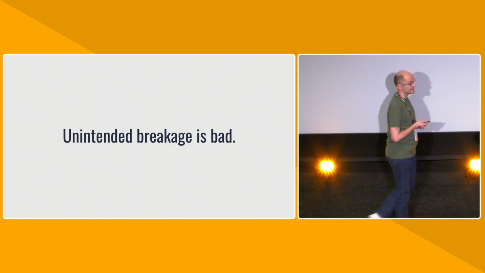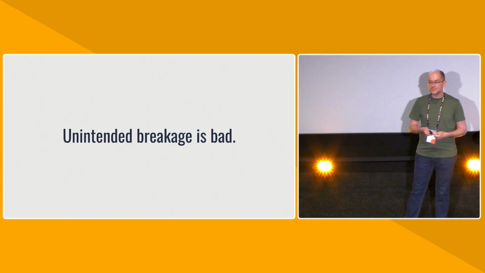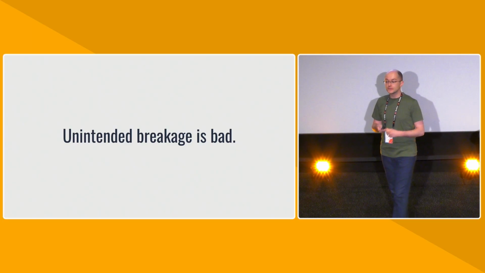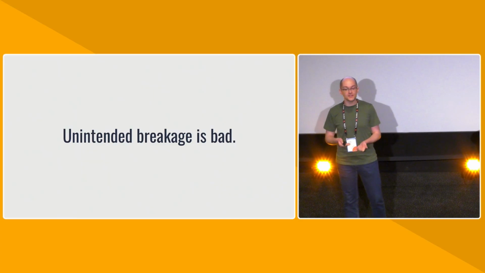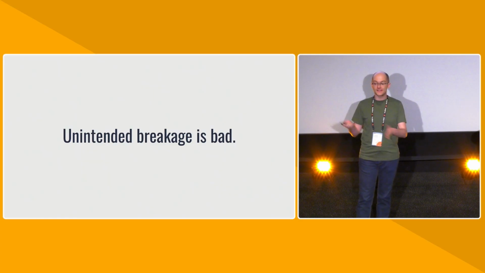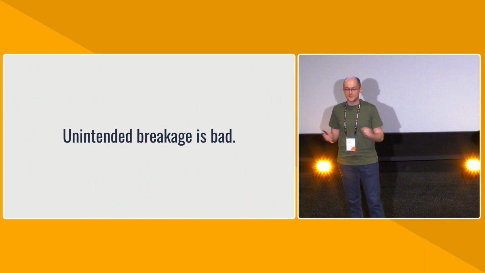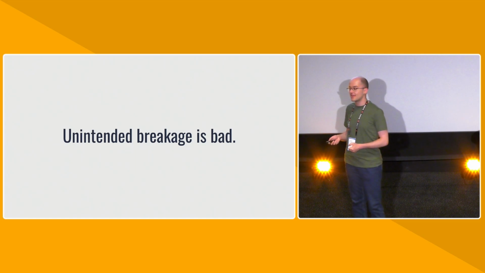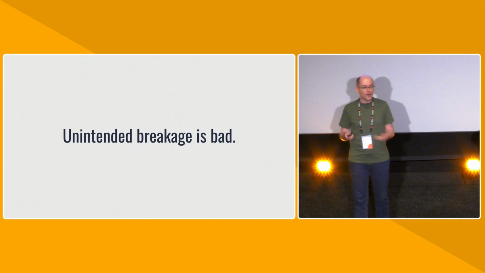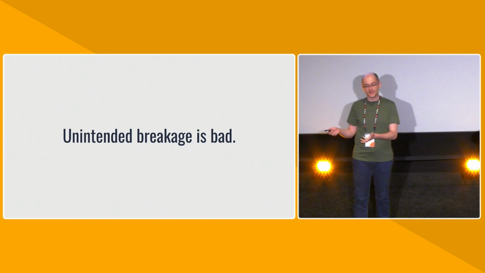I'll start off with a hot take. Unintended breakage is bad. It is a lose-lose proposition all around. Maintainers are in the frustrating position of having never made a concrete decision to break something, yet being responsible for the fallout. They have to triage the GitHub issues that get raised, they have to remediate the breakage, and oftentimes they leave their users stranded.